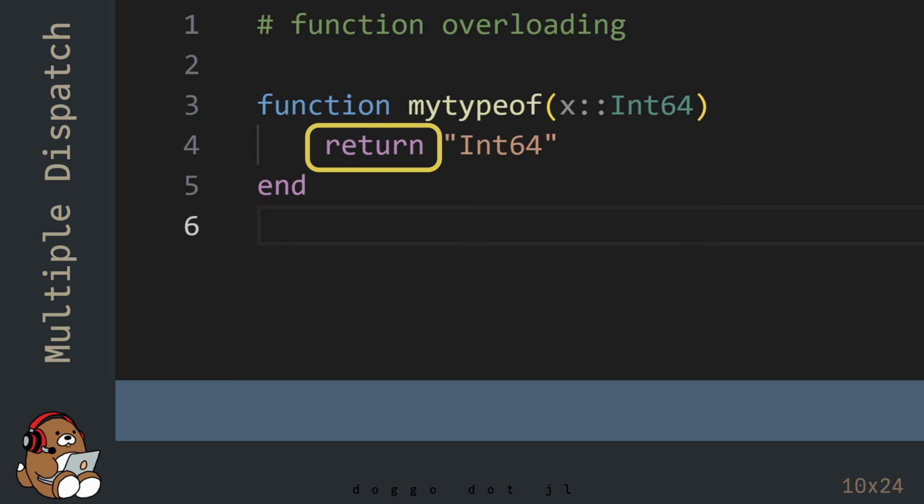The keyword return is used when you want to be specific about what the function should return. In many cases, using the keyword return is not required, but I'm using it in this example to make it clear to the reader that this function is returning this string.